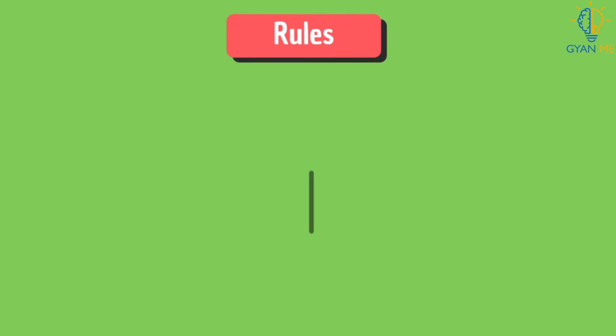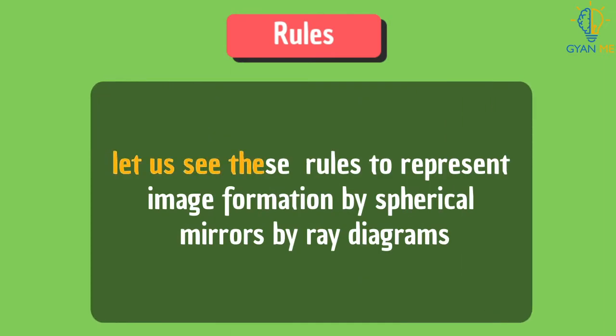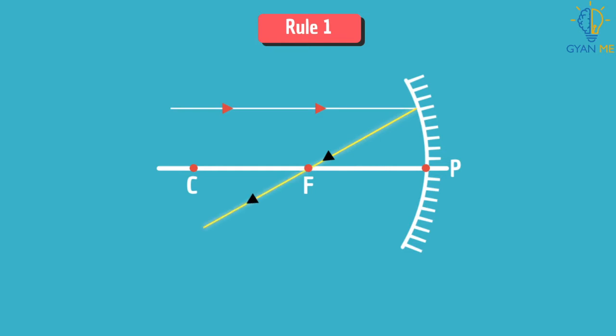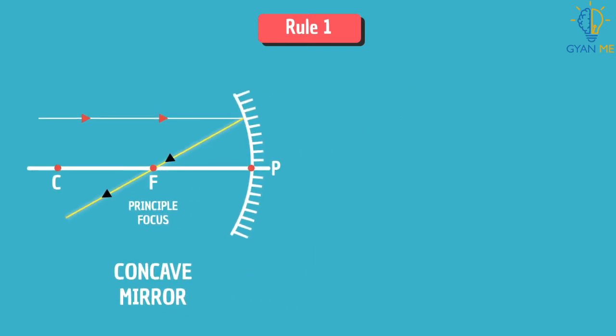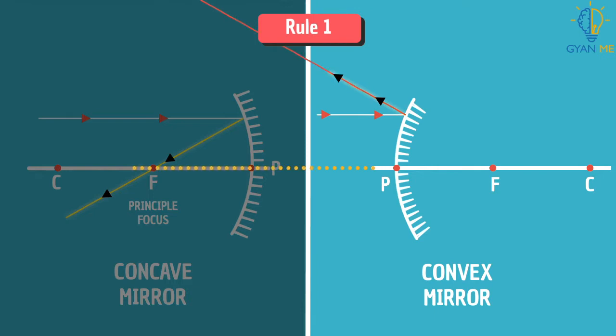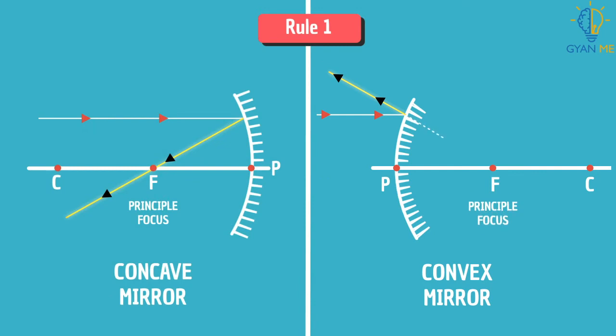But for that, we have to learn certain rules. So in this video, let us see these rules to represent image formation by spherical mirrors in the form of ray diagrams. Let us see rule 1. A ray parallel to the principal axis, after reflection, will pass through the principal focus in case of a concave mirror. In case of a convex mirror, we know it is a diverging mirror, and so the reflected ray will diverge from the principal focus and it should be extended back to meet at the focus behind the convex mirror.